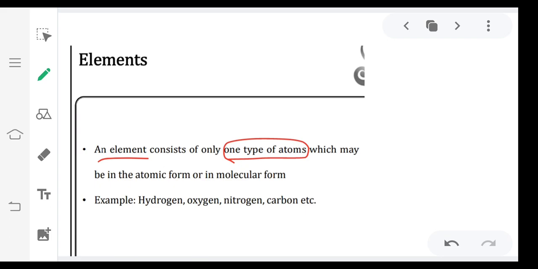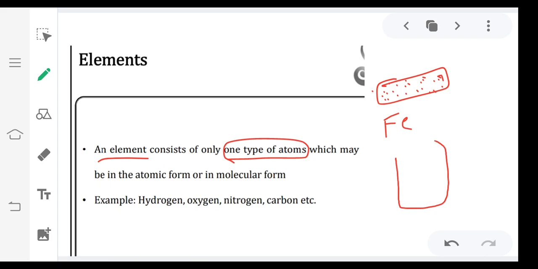For example, if I take an iron rod, and it is pure iron, it is made up of only iron atoms, no other type of atom. Similarly, if I take hydrogen gas in a container, it is made up of hydrogen molecules, so only hydrogen molecules are present in this container.